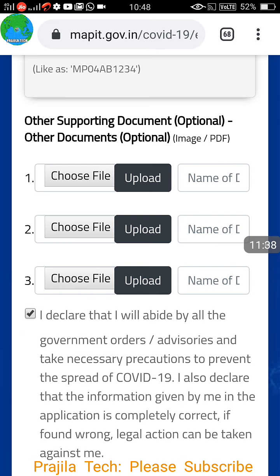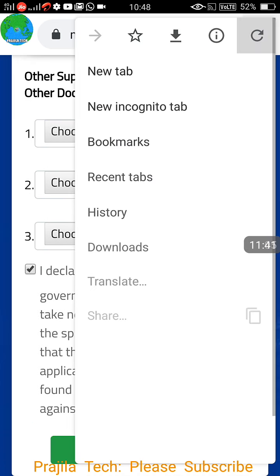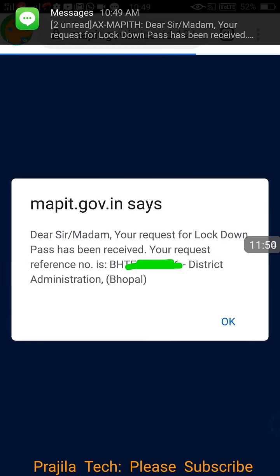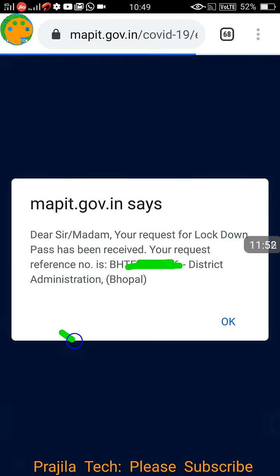And after that, click on I declare this option and click on the submit button. When you click on submit, it will ask you the confirmation message. You can submit it, so things are done. As soon as you submit, you can see a reference ID is generated. Yes, you are done. Click on OK.